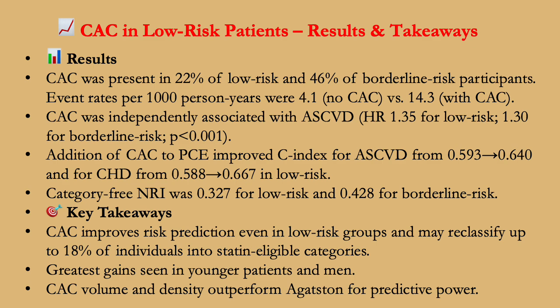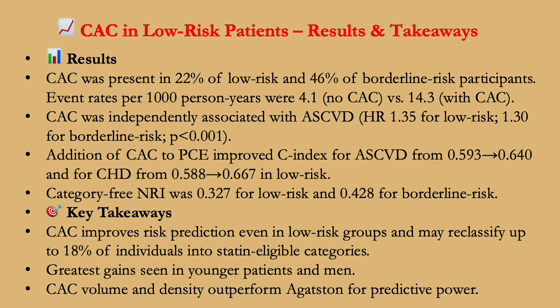What did they find? Coronary artery calcium was present in 22% of low risk and 46% of borderline risk participants. Event rates per 1,000 person years were 4.1 in those who didn't have coronary artery calcium, whereas it was double digits, 14.3, in those with coronary artery calcium. Coronary artery calcium was independently associated with atherosclerotic cardiovascular disease, hazard ratio 1.35 for low risk and 1.30 for borderline risk, p-value 0.001.